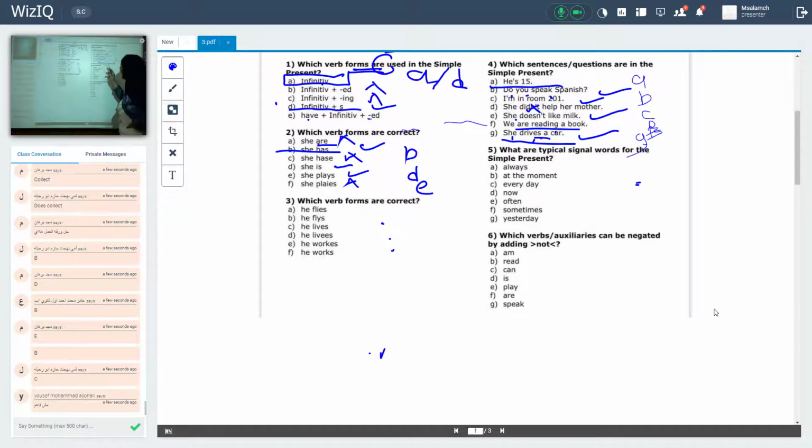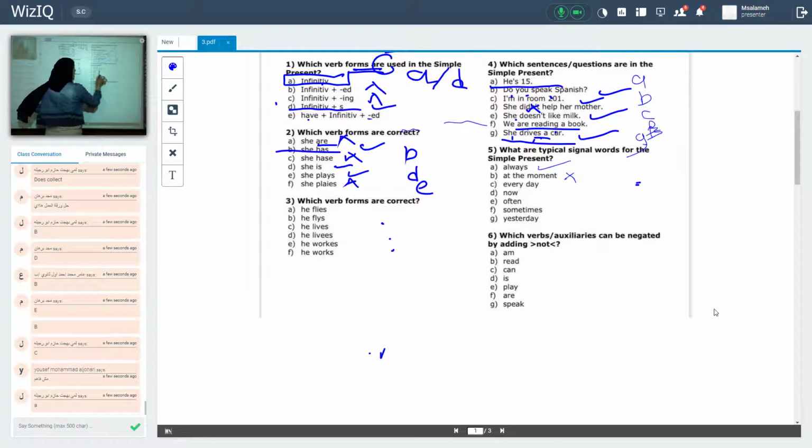Okay, what are typical single words for simple present? The keywords. Always, yes. At the moment, no, for progressive tense. Every day, yes. Now, no, for progressive tense. Often, yes. Sometimes, yes. Yesterday, no. For what? For past tense.